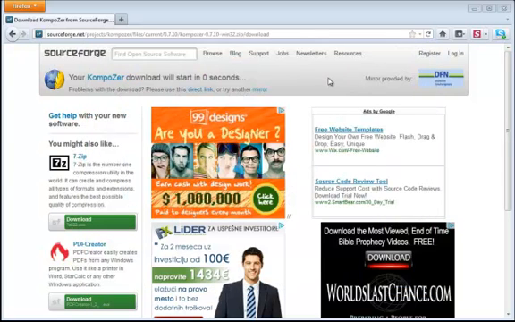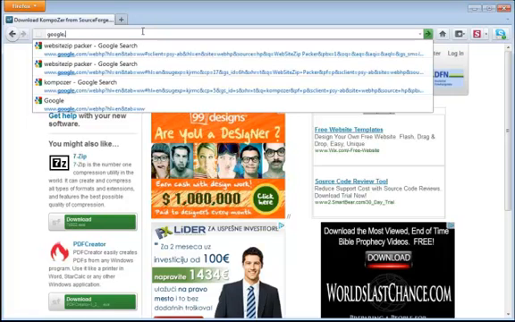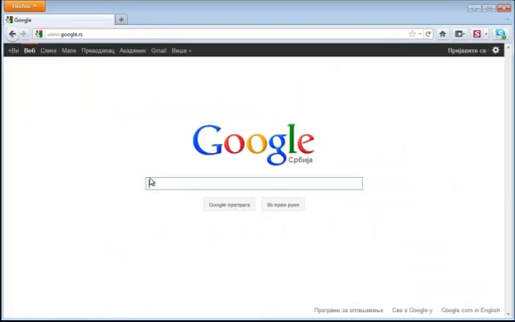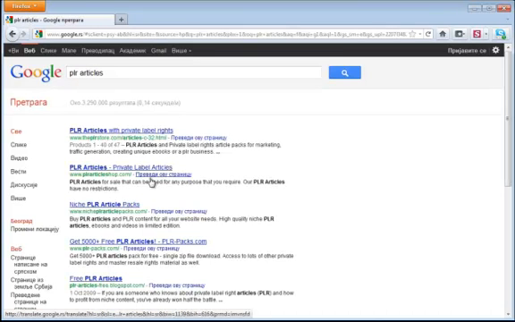If you have an article of your own, then by all means, use it. However, if you don't have an article that you wrote, then I recommend getting some PLR articles. I don't recommend copy and pasting just any article from the web, as that can potentially get you into trouble. You can get a lot of free PLR articles from a lot of sources. All you need to do is do a Google search for PLR articles, and you'll be minutes away from hundreds of free PLR articles.